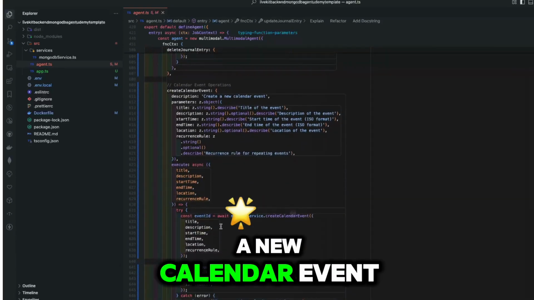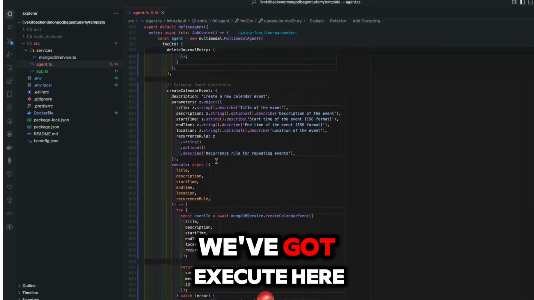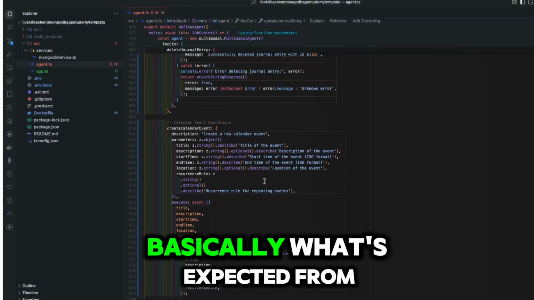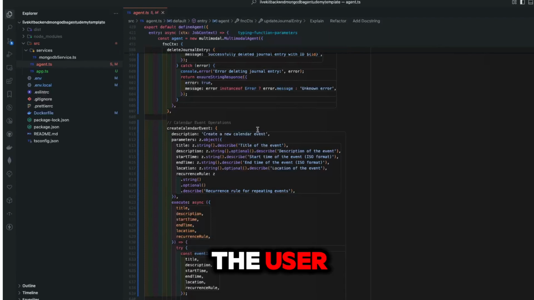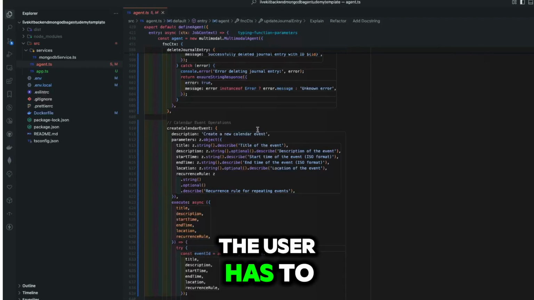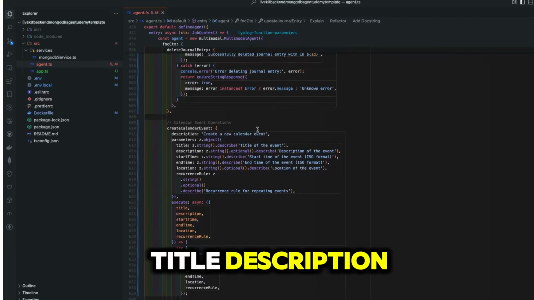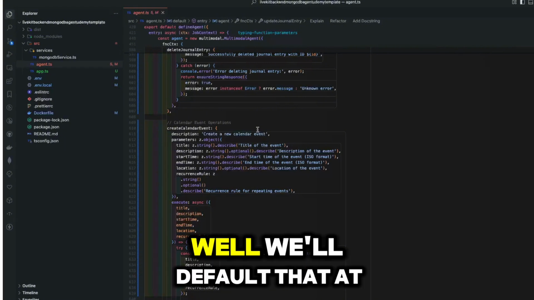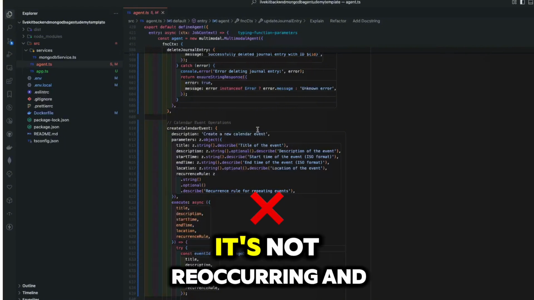So we can create a new calendar event. We've got execute here. So description, awesome. Parameters, basically what's expected from the user. Well, the user has to have some type of title, description, start time, end time, location. Is it going to be reoccurring? Well, we'll default that as no, it's not reoccurring.